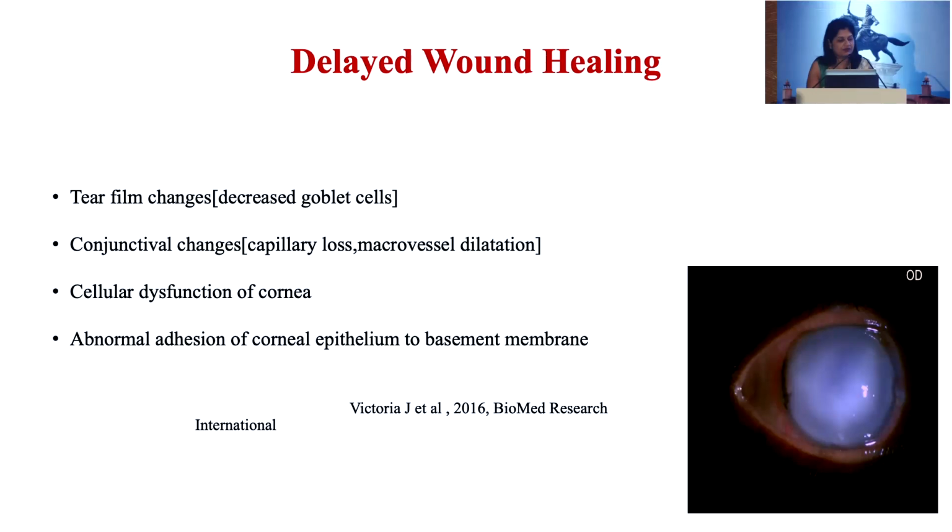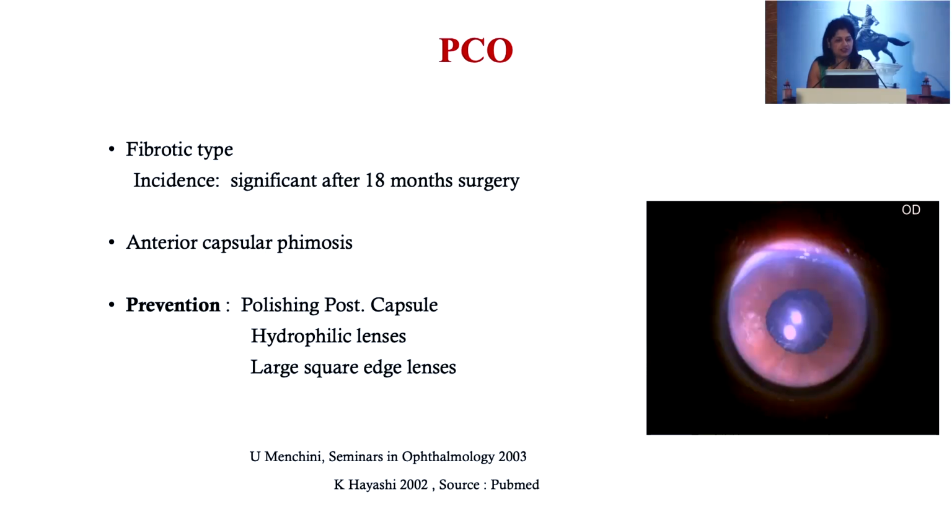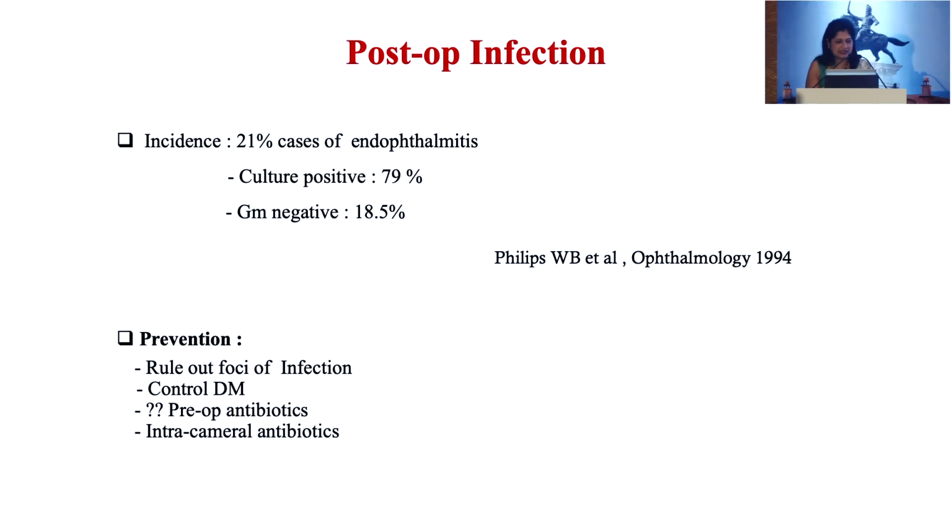It is because of the tear film changes, conjunctival changes, also the cellular dysfunction of the cornea and abnormal adhesion of the corneal epithelium to the basement membrane. Fibrotic type of PCO is more commonly seen in diabetic patients, which is usually seen 18 months post-surgery, and we can prevent it by polishing the posterior capsule and using hydrophilic lenses and large square edge lenses.